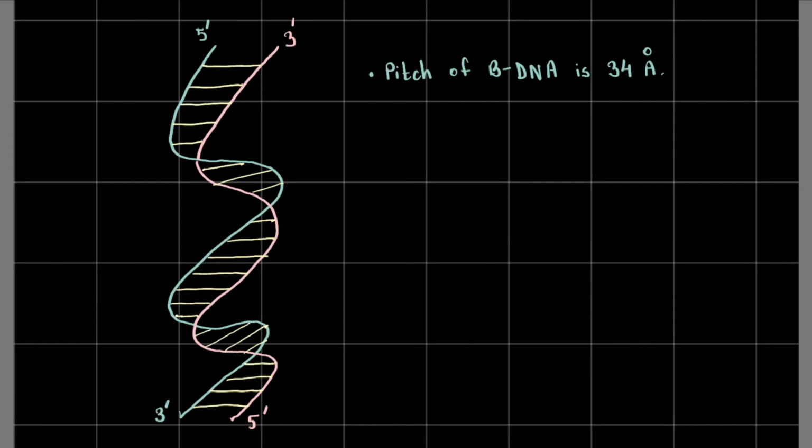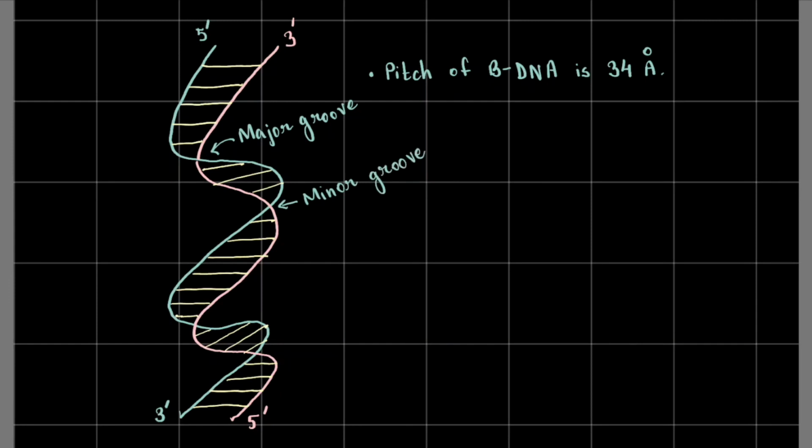And the pitch of bDNA is 34 angstrom. And since I've told you about major grooves already, let's continue with that. This is known as the major groove, and this is what is known as the minor groove, right? Major grooves and minor grooves.